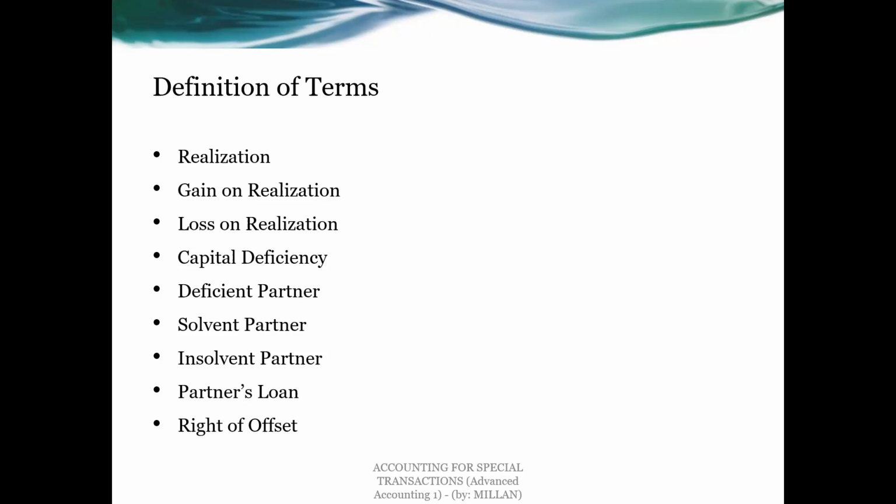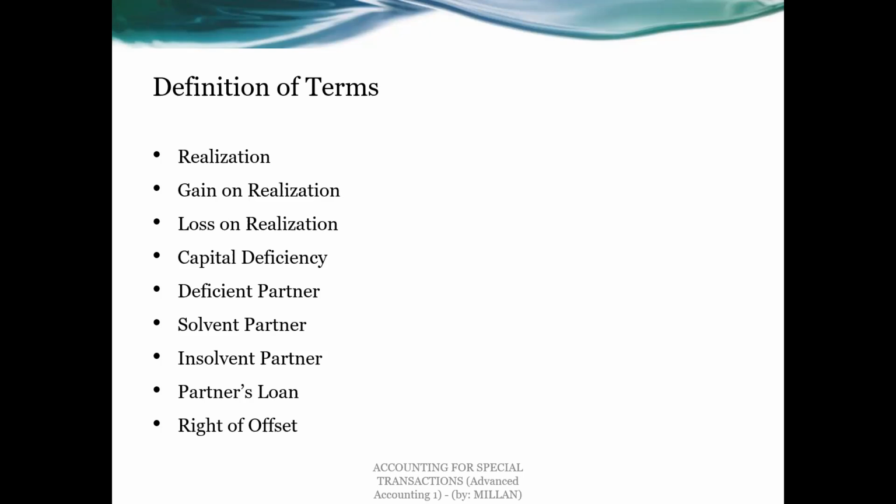It will act as an additional investment on the part of the partner. So using the previous example, if the partner who has a debit balance can pay his capital deficiency, like if it is a 3,000 debit, then he can pay cash in the amount of 3,000. Then that partner is what we call a solvent partner.